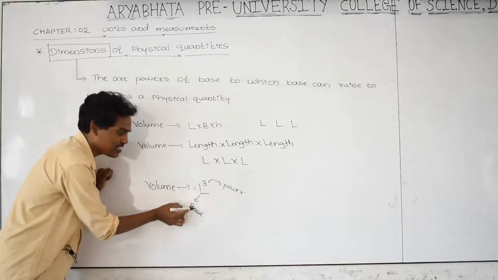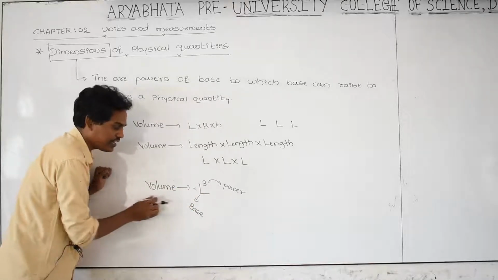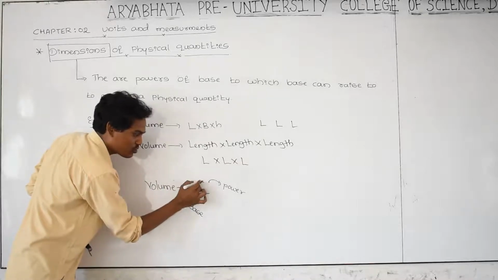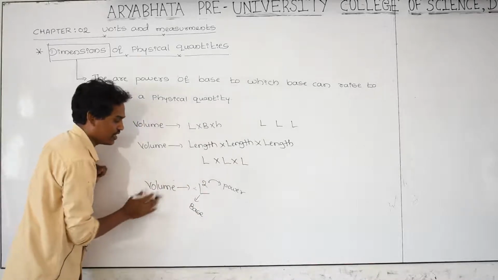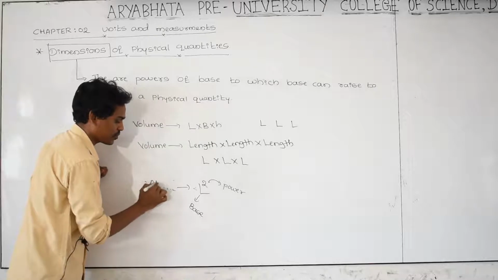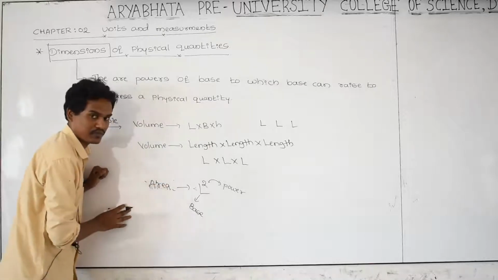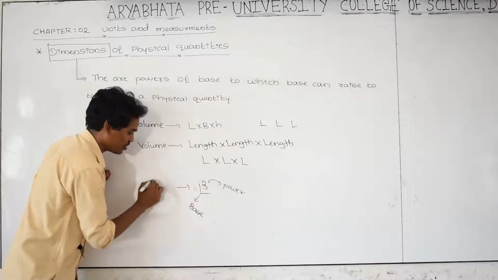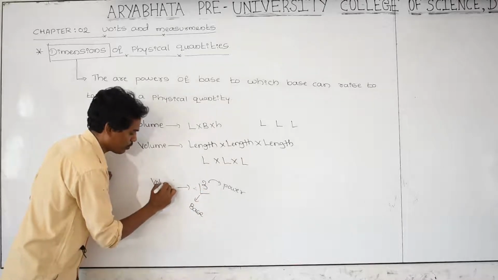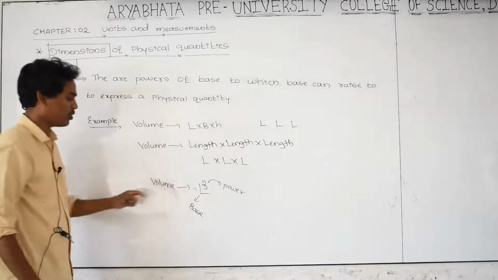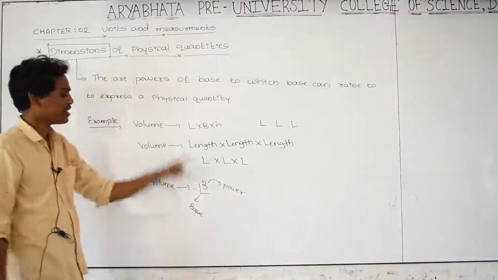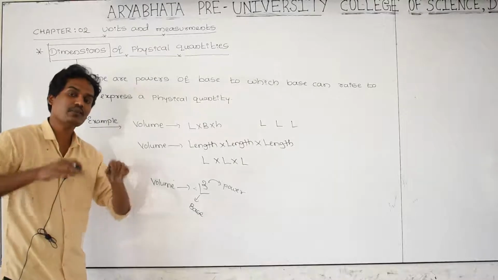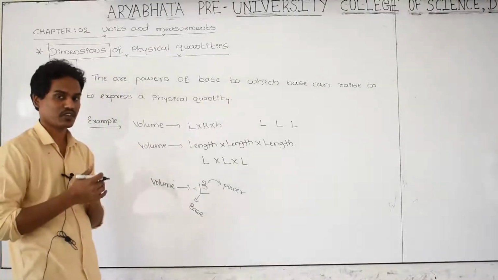What is the base? L is a base. If you take L two times, L squared, it becomes area. If you raise it three times, it becomes volume. Therefore, dimensions are nothing but the powers to which the bases can be raised.